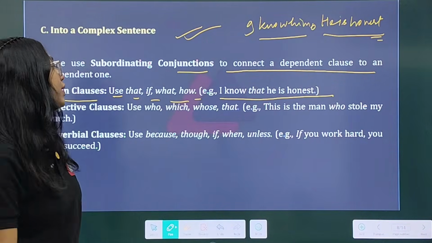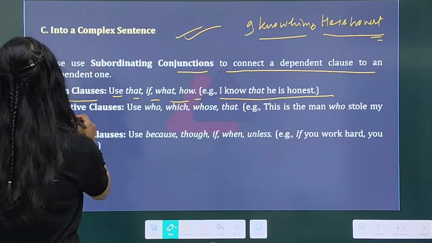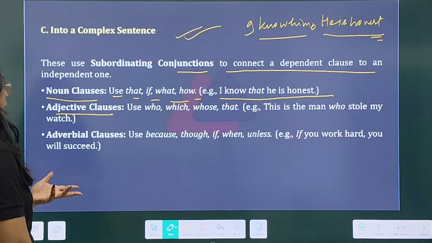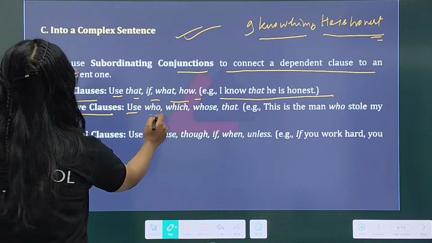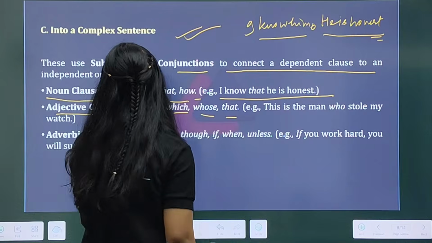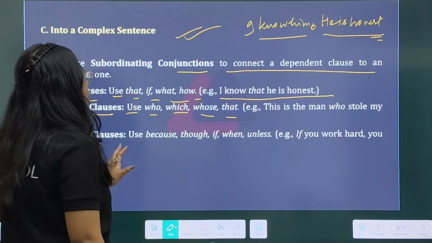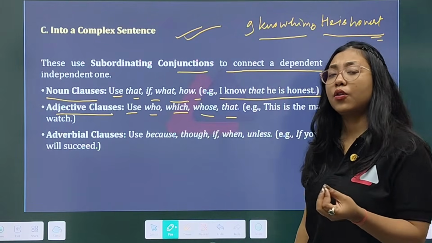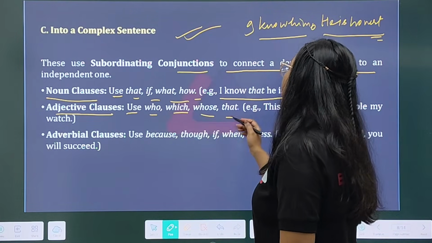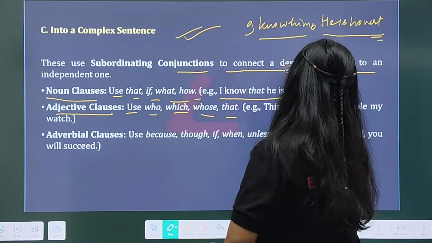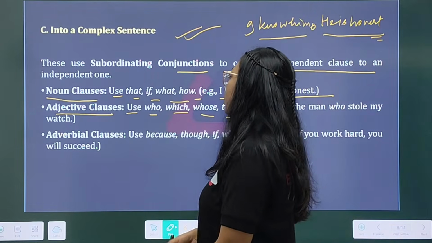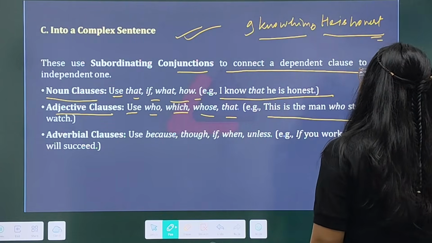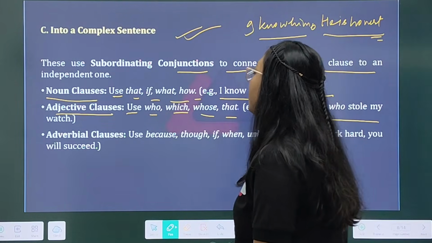Now adjective clauses, in case of how adjective clauses are being used, see, use who, which, whose, that. These are known as adjective clauses. Example I give: so this is the man who stole my watch.